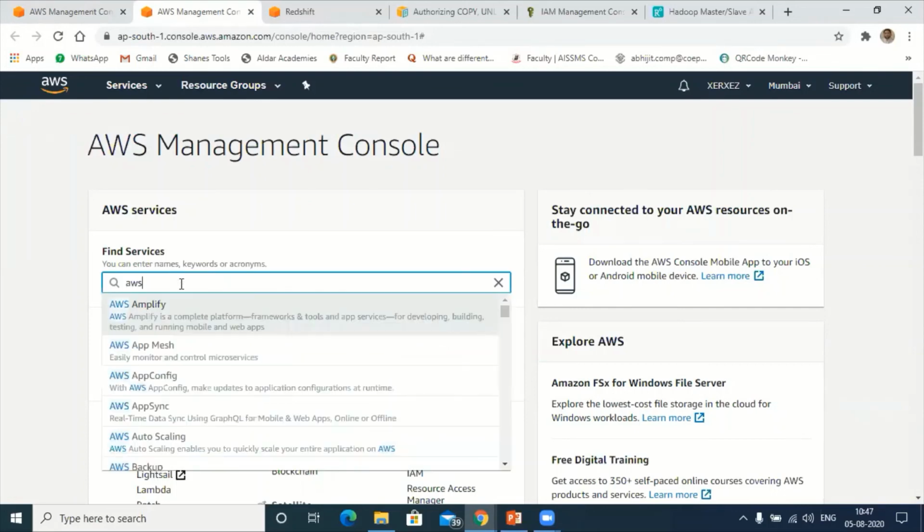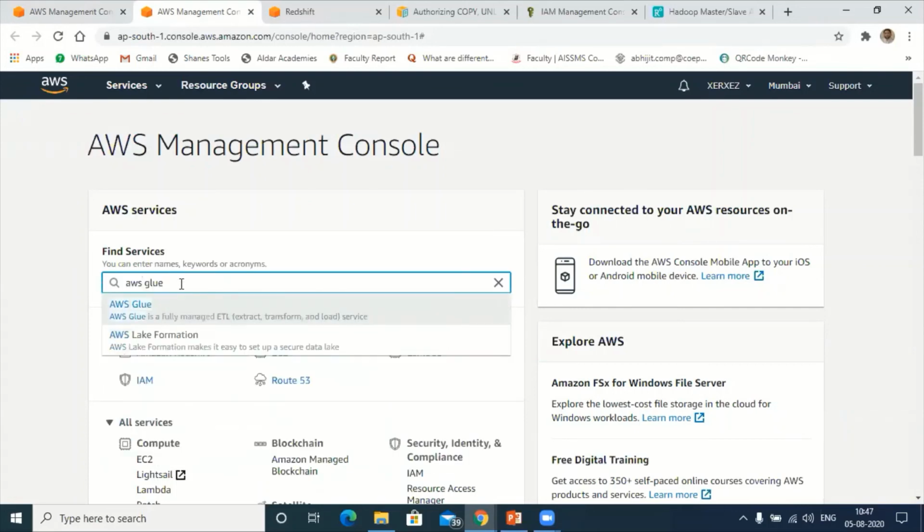So this is a kind of API, or ETL tool. It's showing directly ETL tool: extract, transform, and load data from one service to another, let us say S3 to Redshift within the cloud. So we can make use of Glue. Click on Glue.